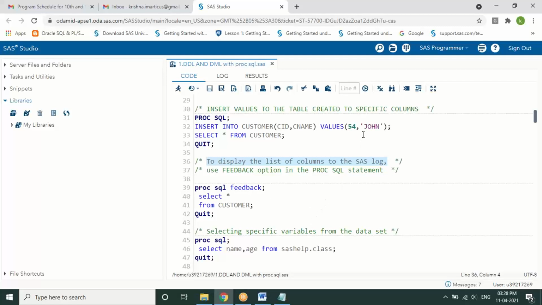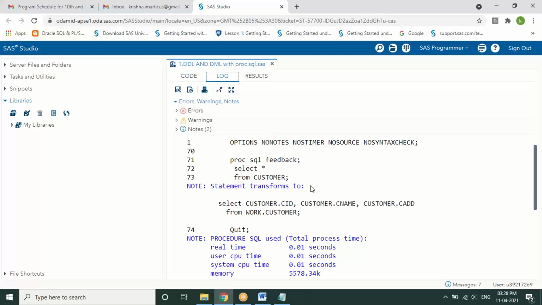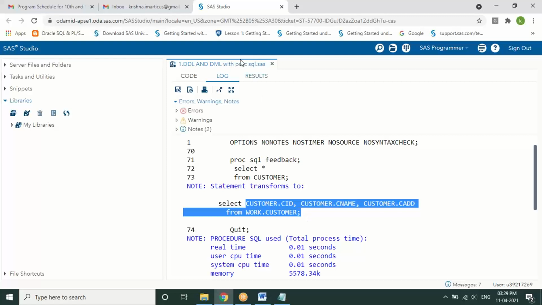Sir, I didn't get it. What is the use of feedback actually? The same thing we are getting from select also, no? No. Select is to display the data, right? When I'm executing this individual query, it will display the data. But when I'm using a feedback statement, whatever is there in customer, it is displaying using select, showing you the column names of a table. This is not the data which is getting displayed.